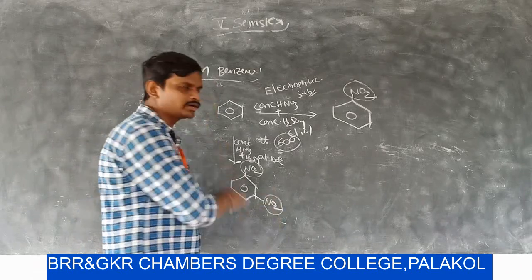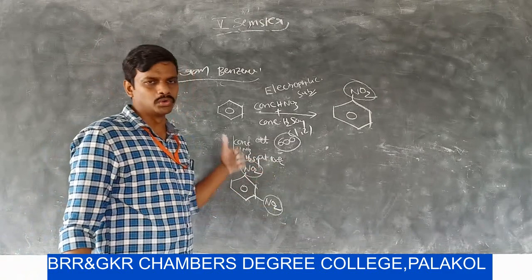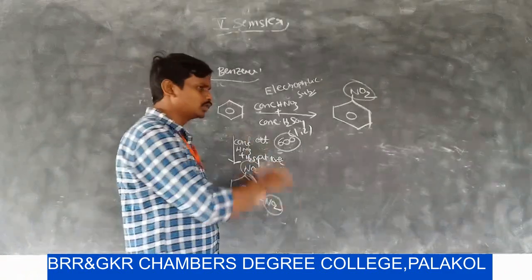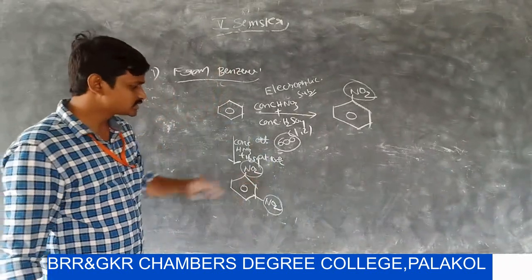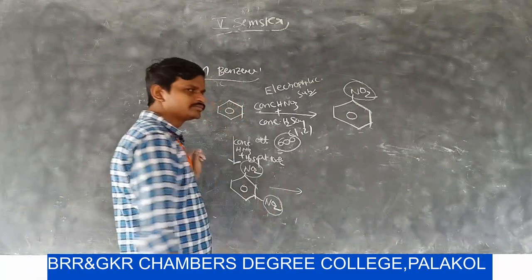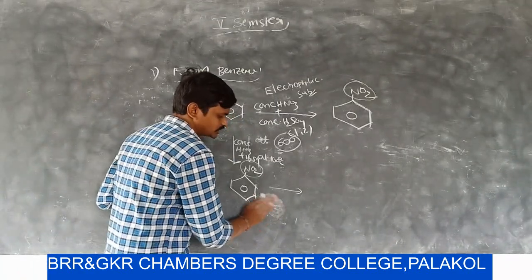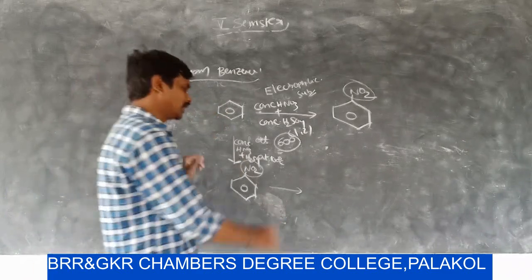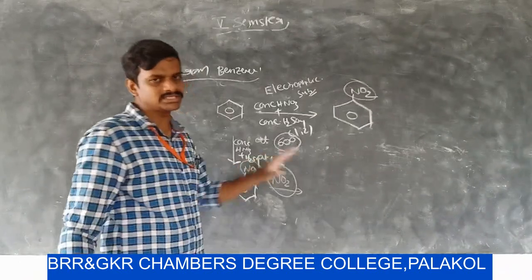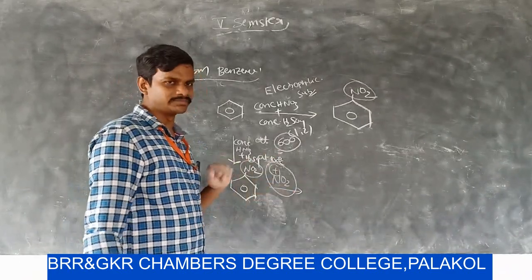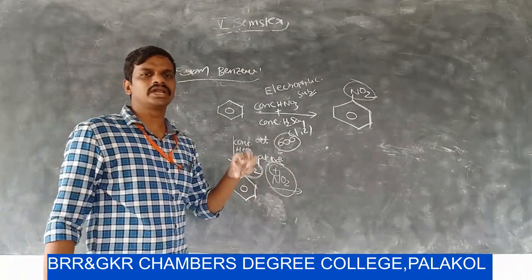Why is the second nitro group introduced at meta to the first NO2 group? This question you also studied in first BSc. This reaction is also an example of an electrophilic substitution reaction. That means here in the first step nitrobenzene is formed. After that, the second NO2 as an electrophile interacts with nitrobenzene. Here NO2 is a strong electron withdrawing group.